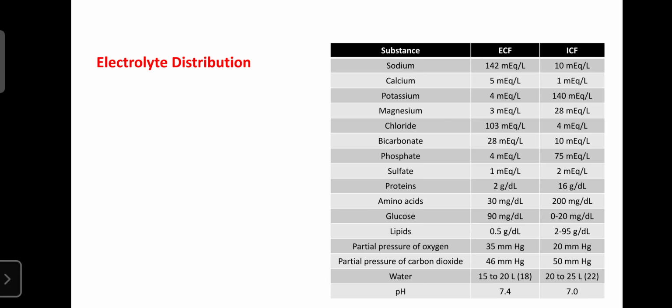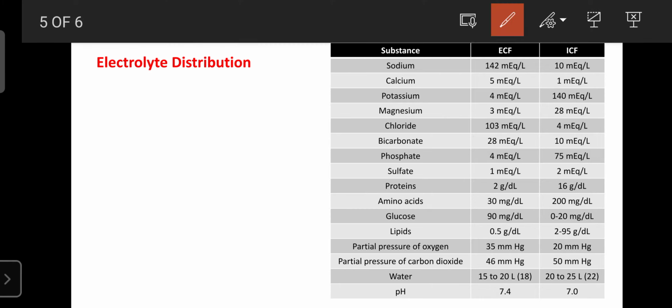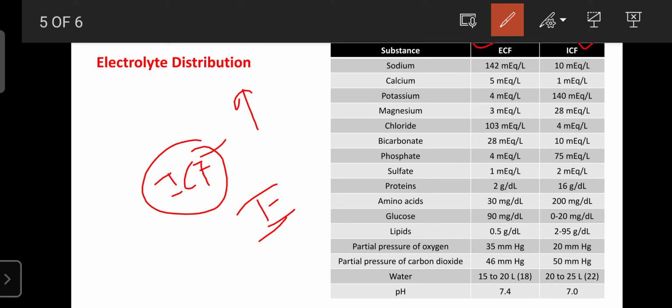Next, regarding the electrolyte distribution: our body fluid is rich in electrolytes. Already you know what fluids are present in our body, and that they are distributed into extracellular fluid as well as intracellular fluid. The composition of the extracellular fluid and intracellular fluid is different. Simply, the fluid present inside the cell is known as intracellular fluid, and outside the cell is known as extracellular fluid.